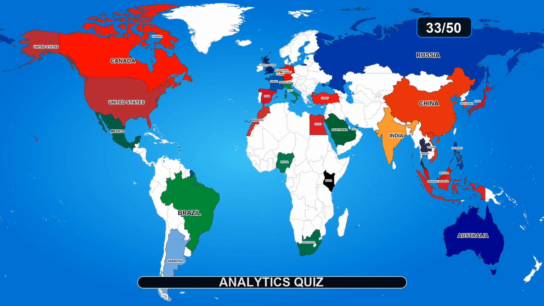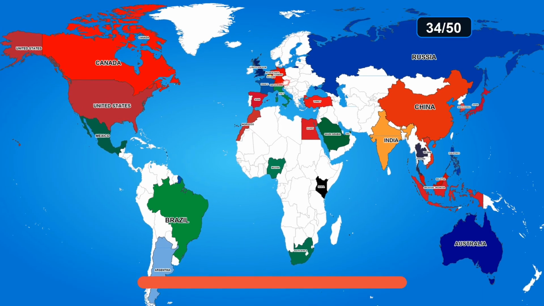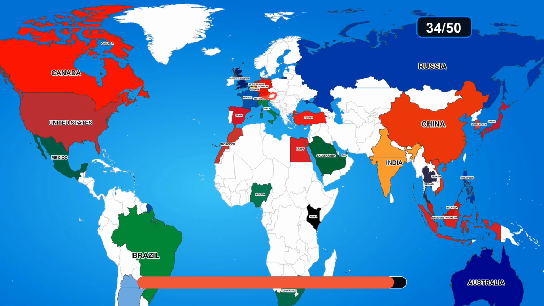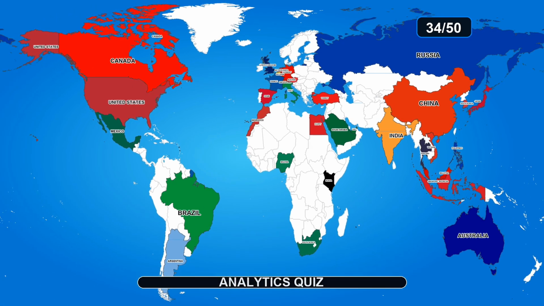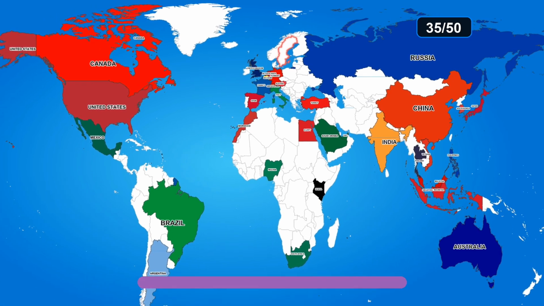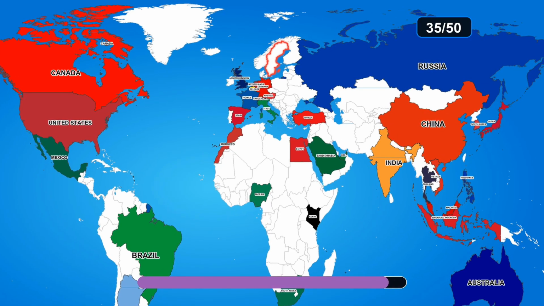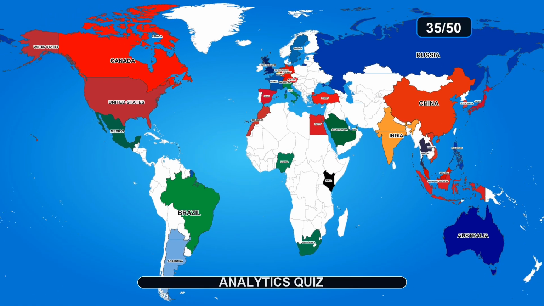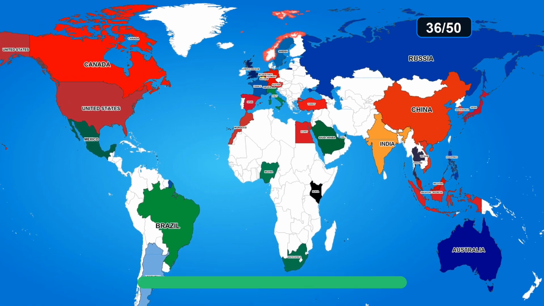The answer is Switzerland. Guess the country on the map. The answer is Austria. Guess the country on the map. The answer is Sweden.